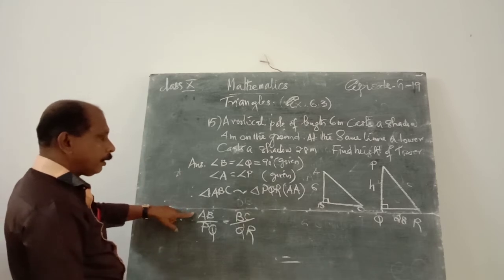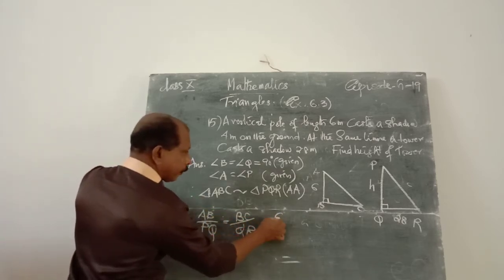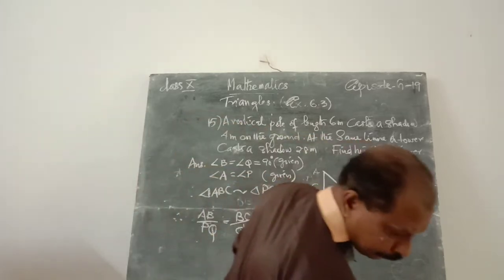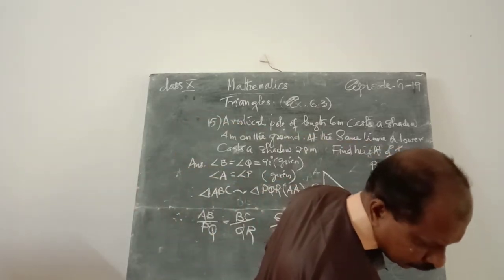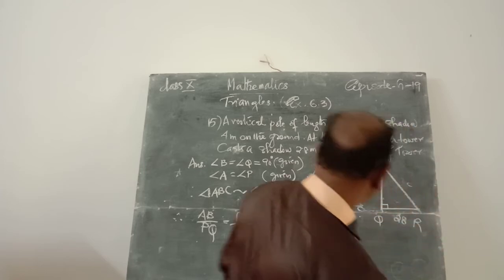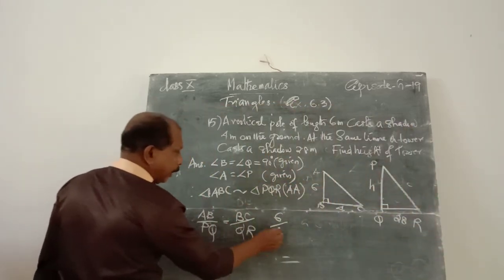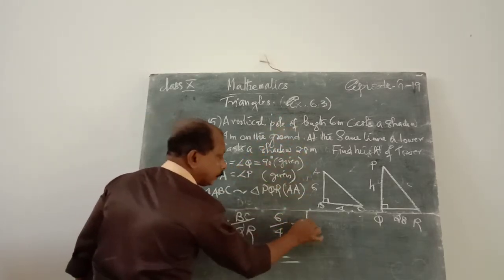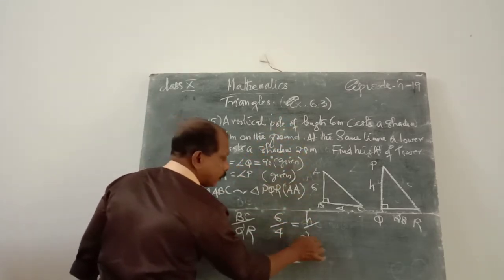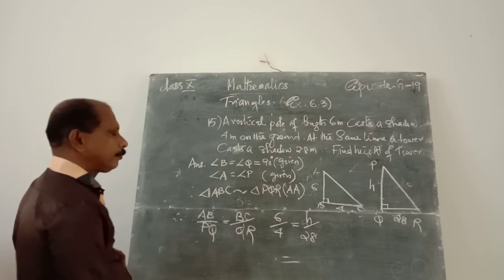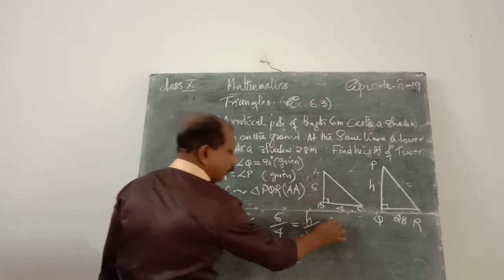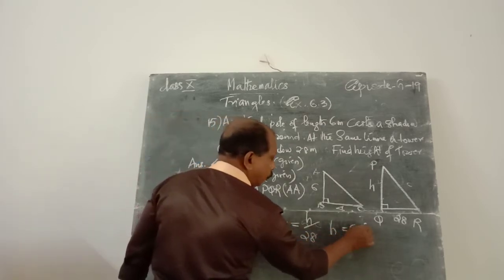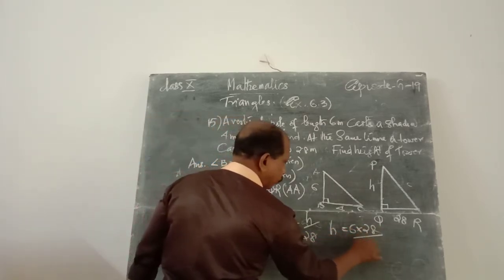What is AB? 6 by, this one is 4 meter, okay? It is 4 meter. That is 6 by 4 is equal to the corresponding height, that is h by 28. Cross multiplication, h is equal to 6 into 28 by 4.